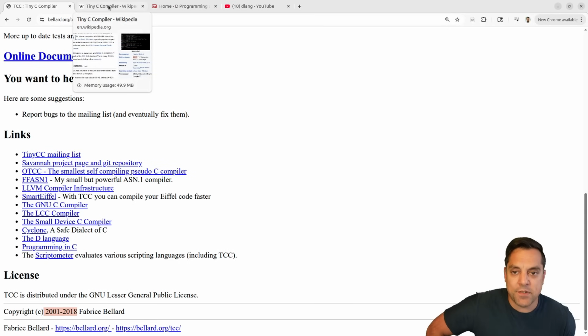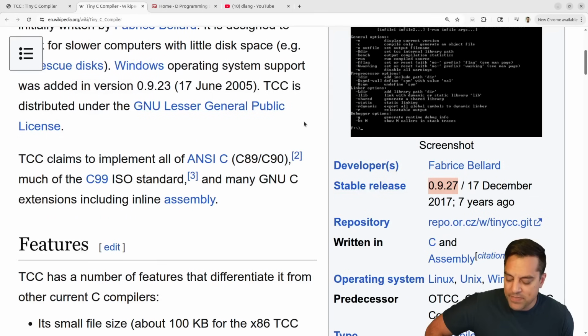And sometimes that's motivating when you're watching these videos, to see something and maybe you'll contribute to it or learn something from it. But anyways, let's get back to TCC here. It's implementing basically the C programming language, almost, it looks like, to the C99 standard. So, probably things like C89, where you declare all your variables at the top, and there are other sorts of restrictions. C99 is where you got a little bit more flexible.